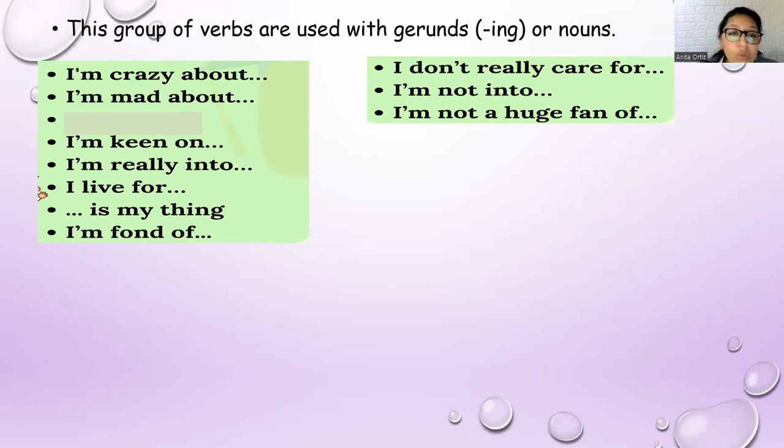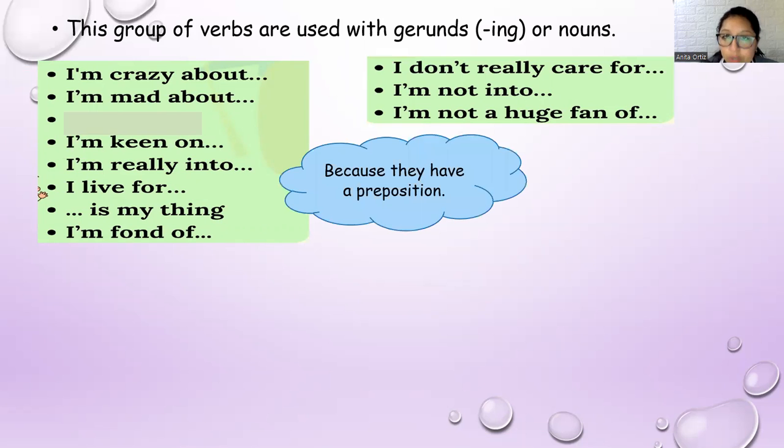Now, they are also used to express likes and dislikes, but what is the difference with the others? In this case, they are phrases, and they have a preposition. Okay, pay attention in this part. These phrases have a preposition. For that reason, they are not used in the same way as the last ones. Now pay attention to how we can use these expressions.